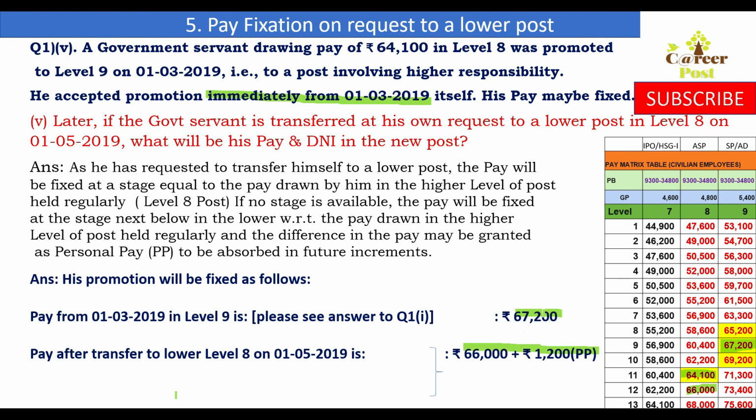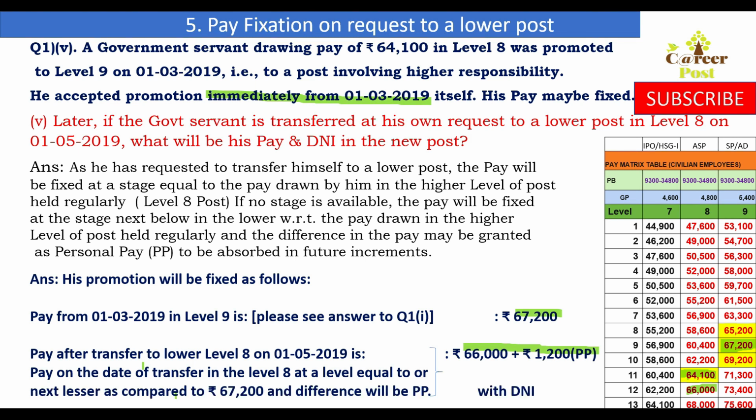So this amount will be the same, 67,200 only. He will continue to draw it, but the difference will be drawn as personal pay, and it will be absorbed in the future increments. Whenever he gets the increment, the next increment will be 68,000 only. So it will be absorbed as 68,000, and his pay on the date of transfer in level 8 will be equal to 66,000 plus 1200 as personal pay.